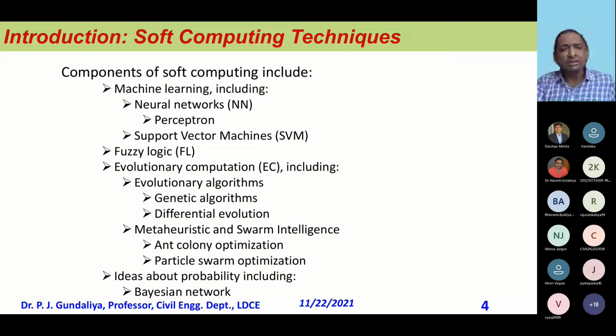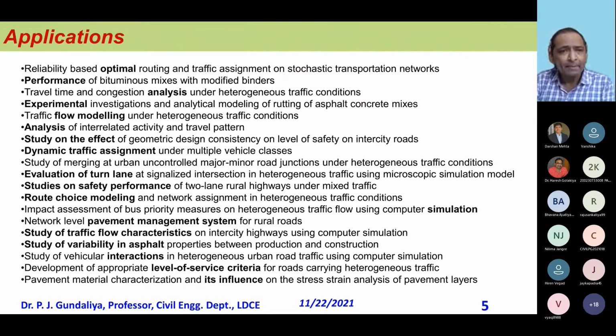So these are certain soft computing techniques. There is neural network, SVM, fuzzy logic, evolutionary techniques, GA, ant colony optimization, particle swarm optimization. There are two more which I was not talking about, but these are two more soft computing techniques. And all these techniques are ultimately related to uncertainty, how you tackle the uncertainty in your problem.